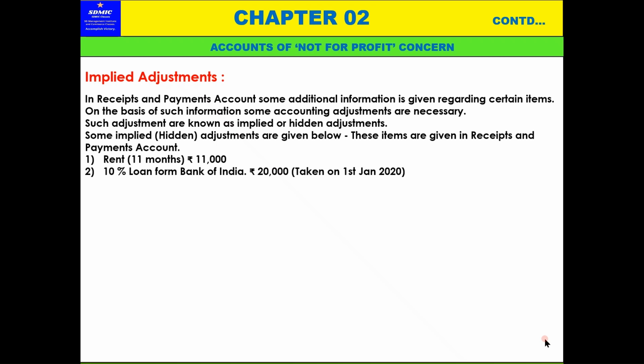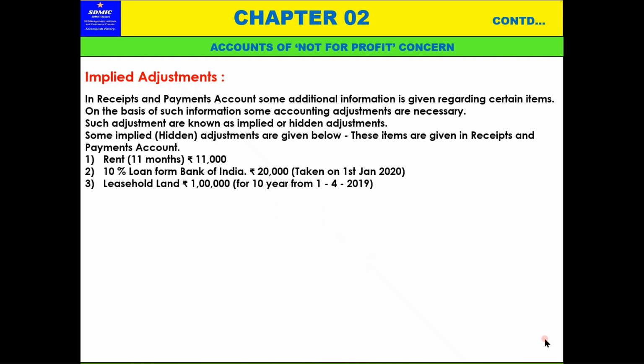So the hidden factor here is that interest for the last quarter, 1st January to 31st March, means 3 months interest, needs to be passed into the income and expenditure account, and that entry needs to be added to the Bank of India loan account.